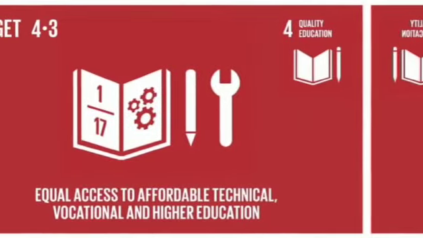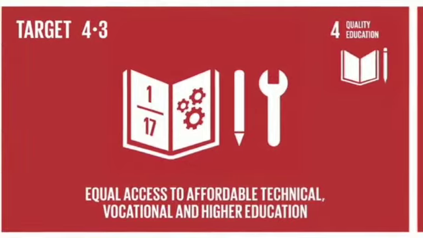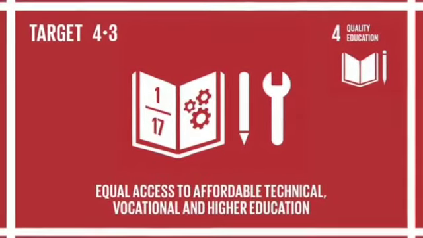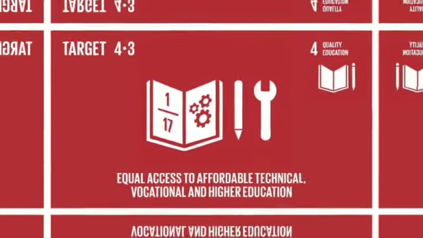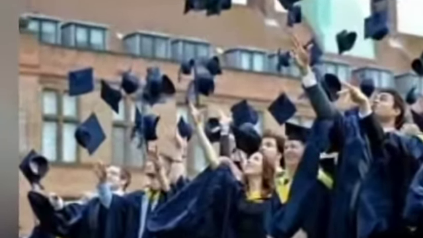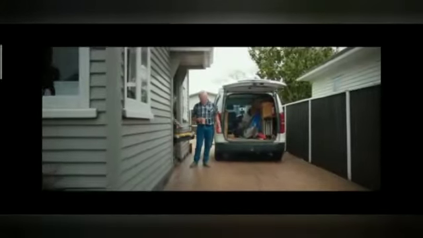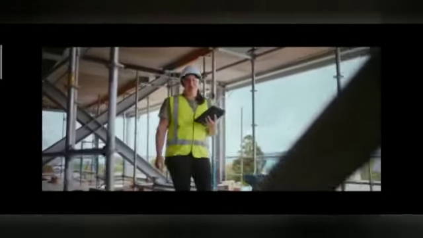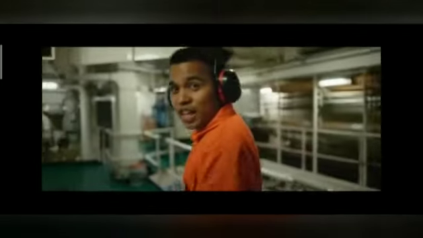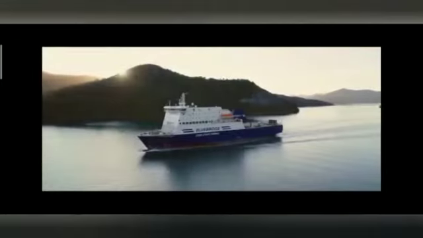Target 4.3 Equal access to affordable technical, vocational, and higher education. UN definition: by 2030 ensure equal access for all women and men to affordable and quality technical, vocational, and tertiary education, including university. The indicator is the participation rate of youth and adults in formal and non-formal education and training in the previous 12 months by sex.